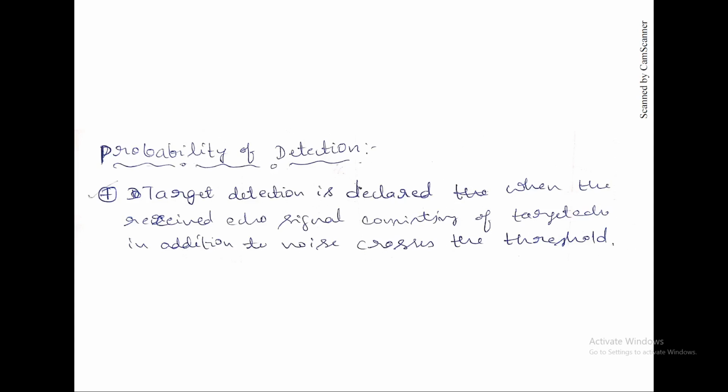There are two ways the threshold can be crossed. One is only due to pure noise, or a target signal. That means some noise will surely be there, but it is not only noise; there are also components present due to the target. When that target signal crosses the threshold point, then we can say the target is detected.